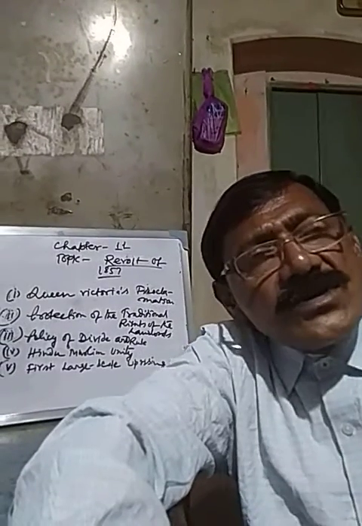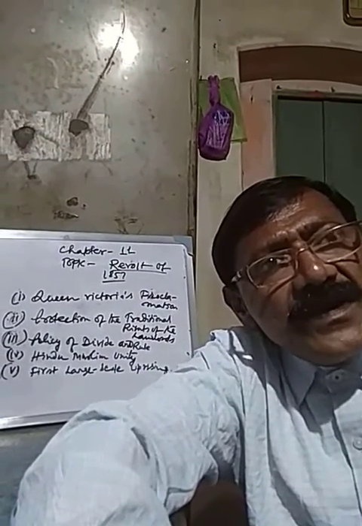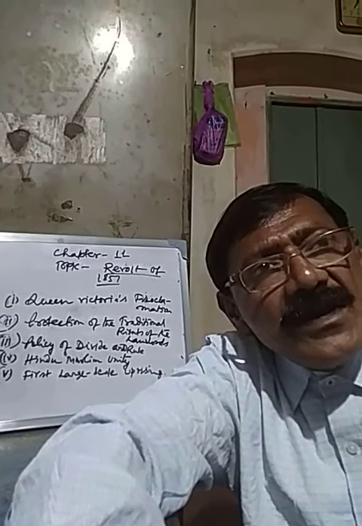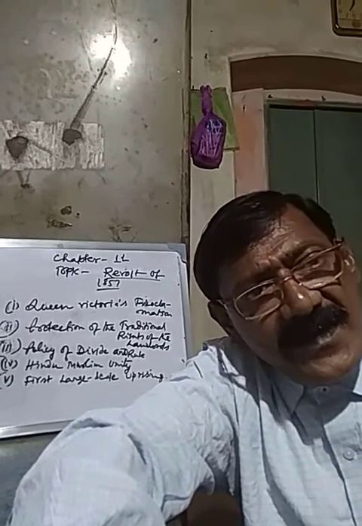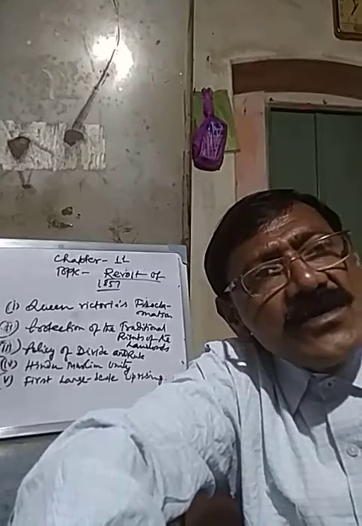The landlords had been demanding their traditional rights, but the Britishers had no interest in it.